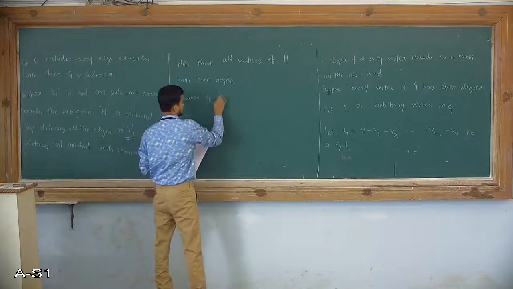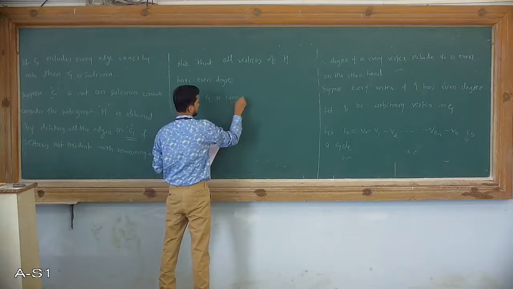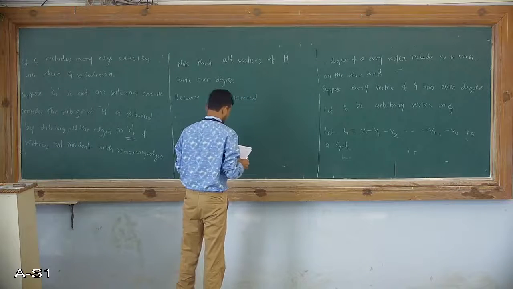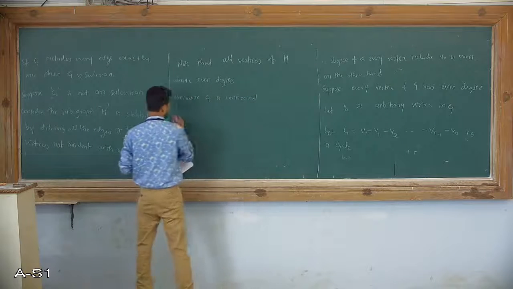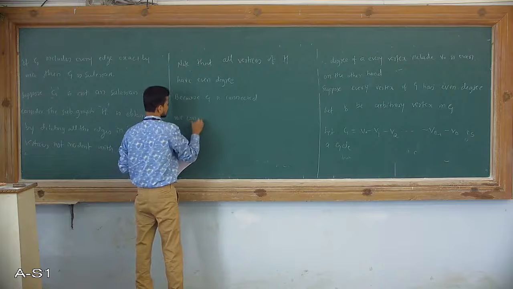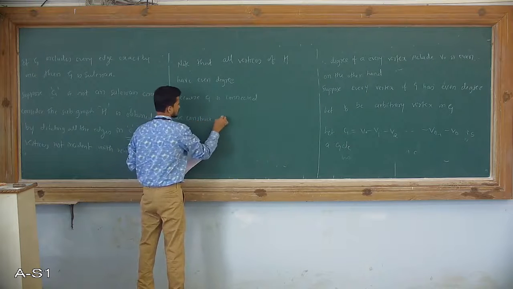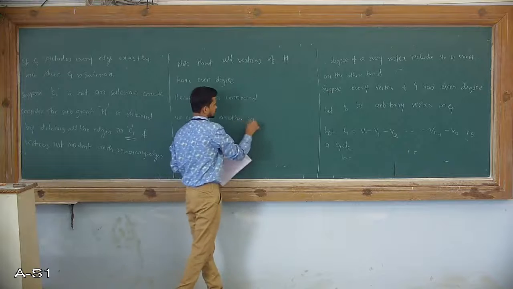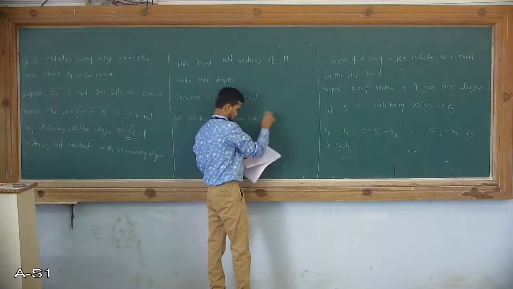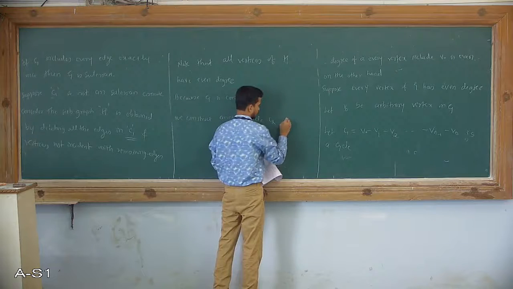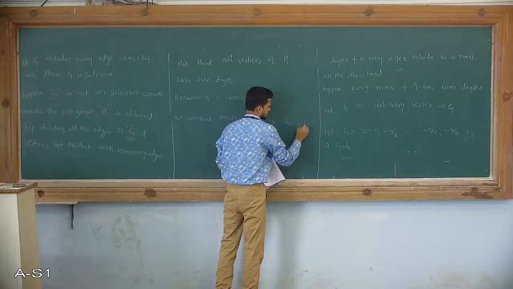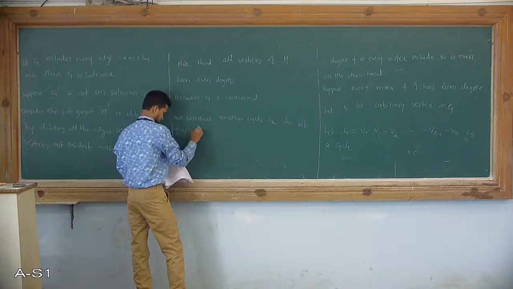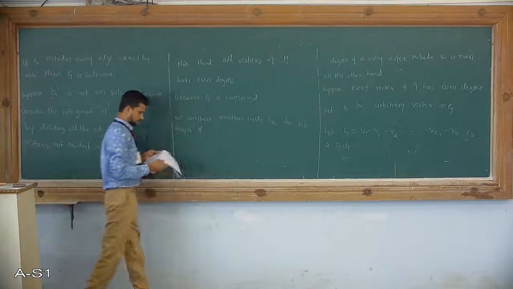Because G is connected, we construct another cycle for the subgraph now.